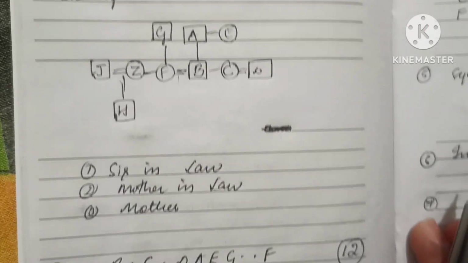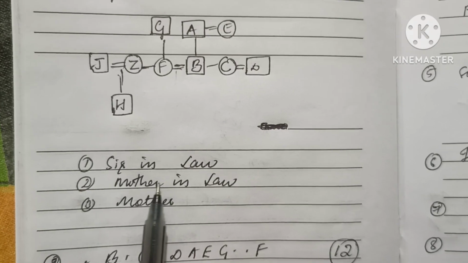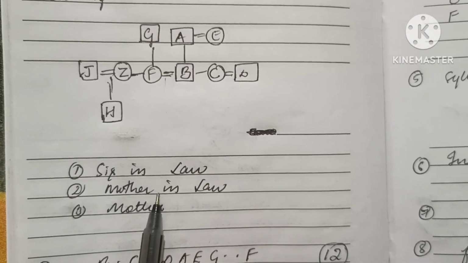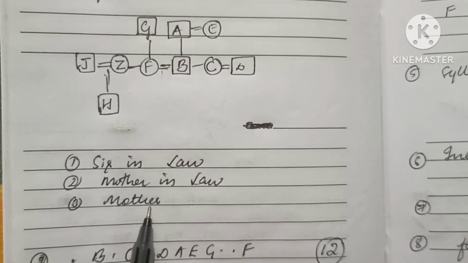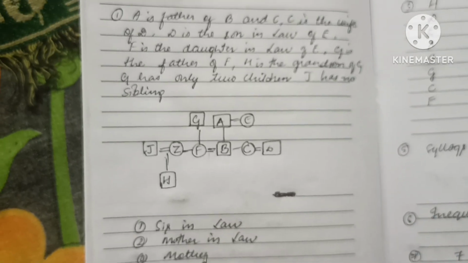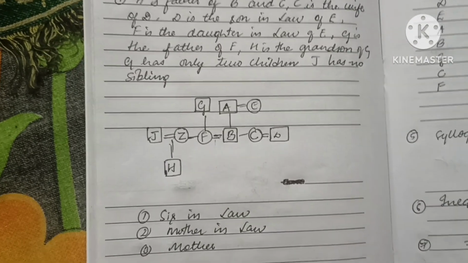And these are the answers I remember. Sister-in-law, and one was mother-in-law, and another was mother. So I guess I have written the correct answers for this question.